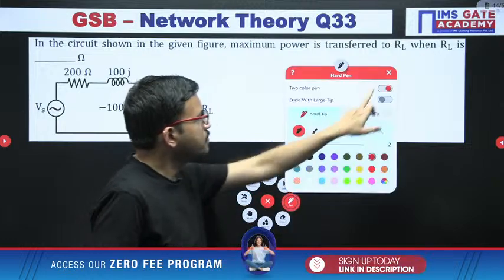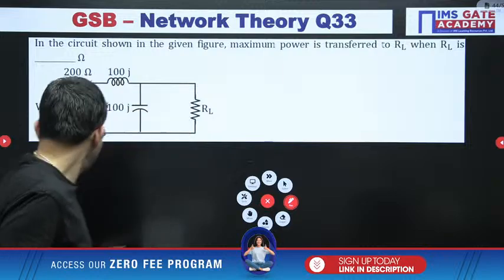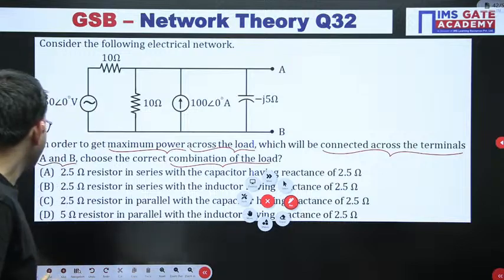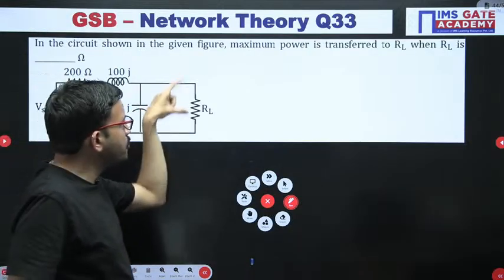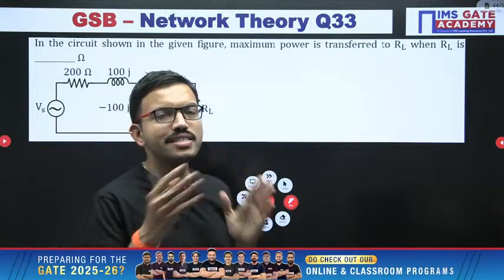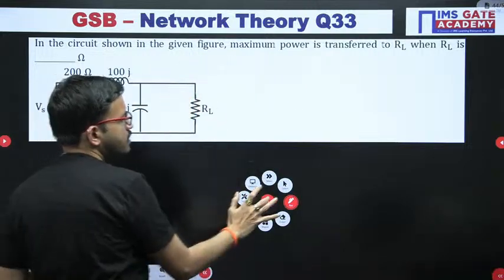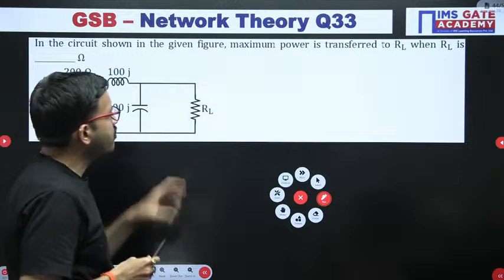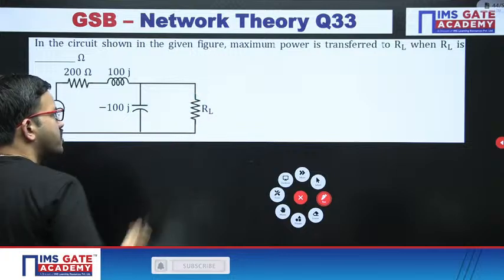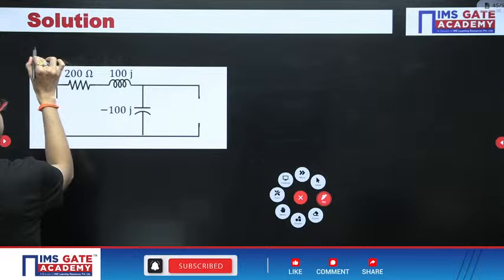Just observe the previous circuit and this circuit. In the previous circuit, they mentioned we have to connect one load impedance. But in this question, they have given purely a resistor. The load contains only a resistor, that means reactance is 0. This is a special case with respect to AC circuits, in order to get maximum power across the load resistor. I hope all of you know the condition to get maximum power across the load resistor. So, what is that condition?